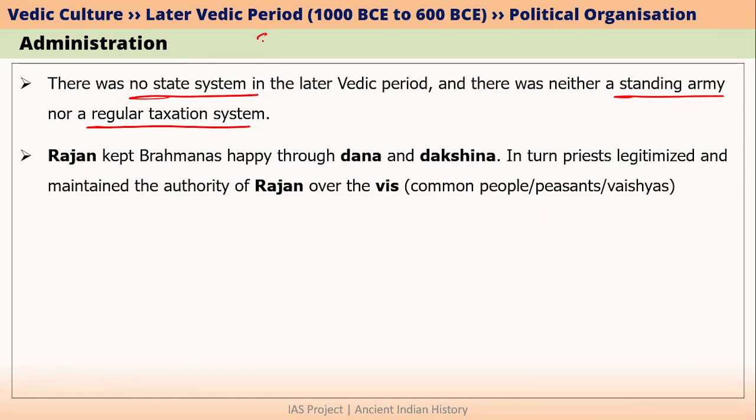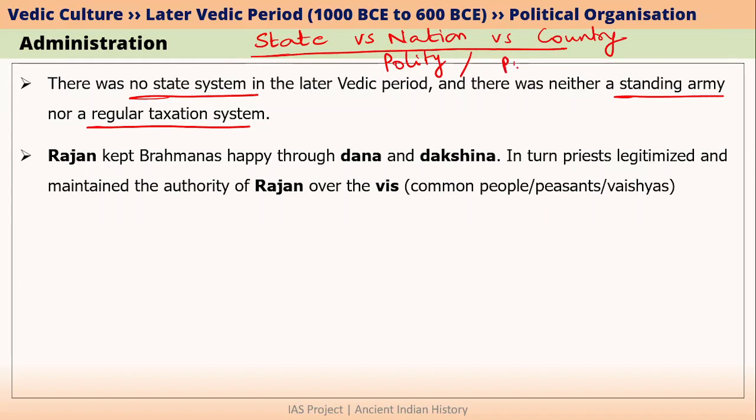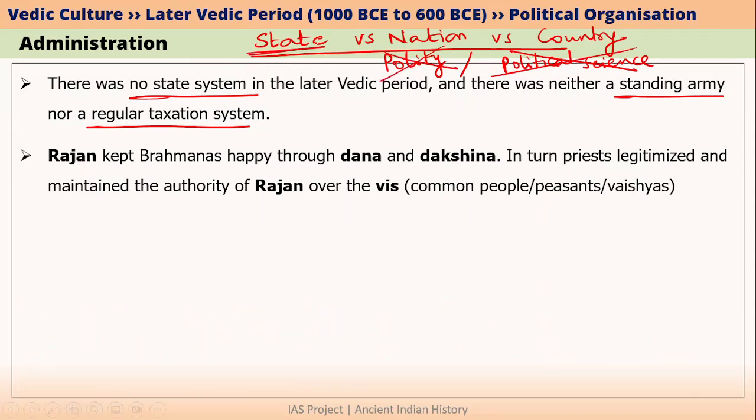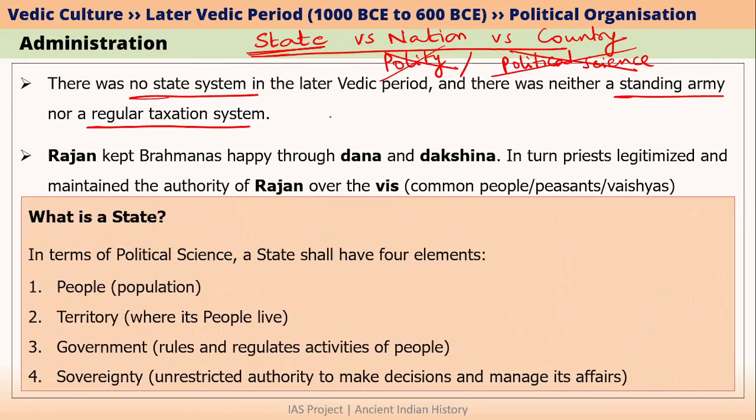In one of our previous lectures, I have asked you what is the difference between state, nation and country. This is important for you from the point of view of Indian polity and obviously political science optional subject. Anyway, we are not discussing political science and we are also not discussing polity. However, let's try to understand what is state, what is nation and what is a country in a basic sense. Whenever we say state, it can mean two things. Generally, state can be written with a capital S or it can be written with a small s.